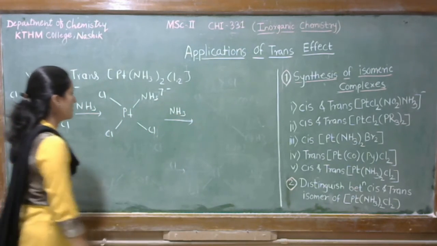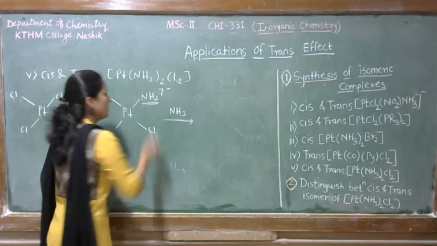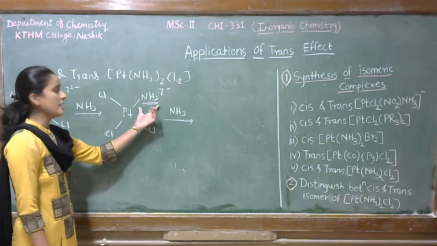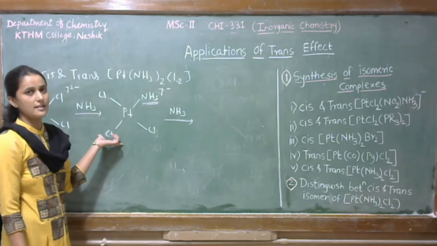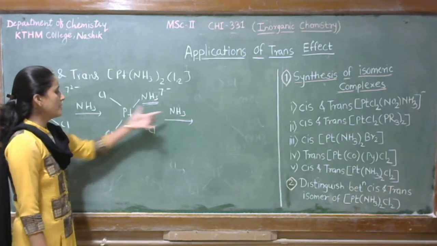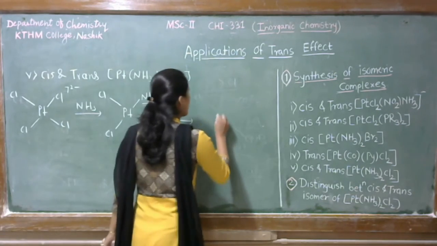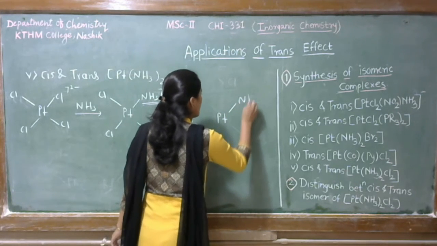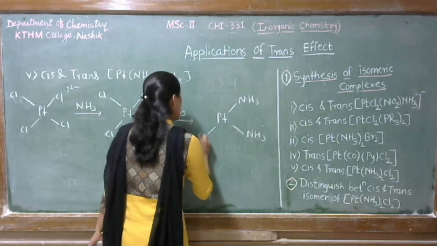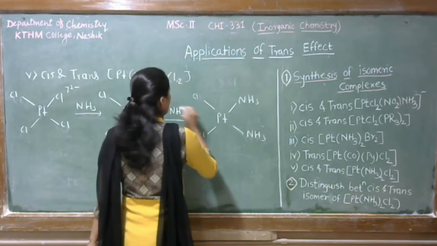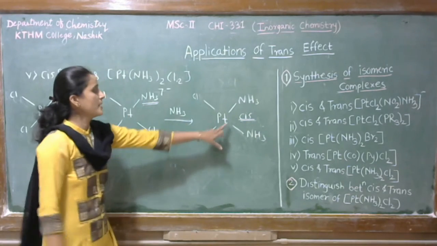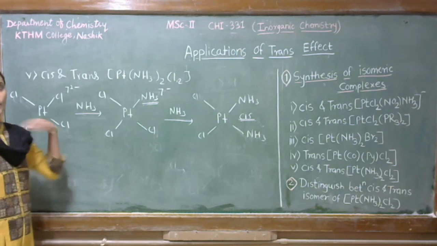Again, when we treat NH3 with this complex, now see, here is NH3 which has less trans-directing effect as compared to chlorine. So this NH3 is unable to replace its opposite ligand, that is chlorine. So any one chlorine gets replaced by this NH3, and we get the cis isomer of Pt(NH3)2Cl2. Okay, so this is the cis isomer. This is the synthesis of the cis isomer by using PtCl4 2-.